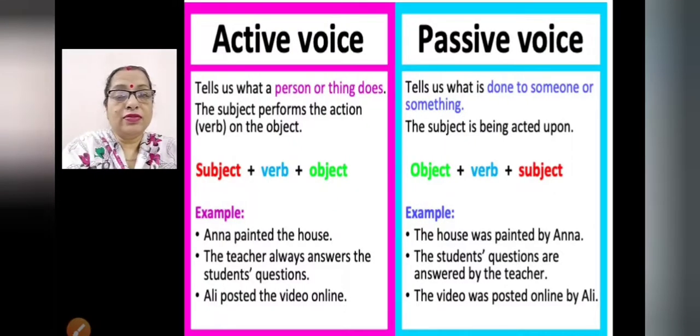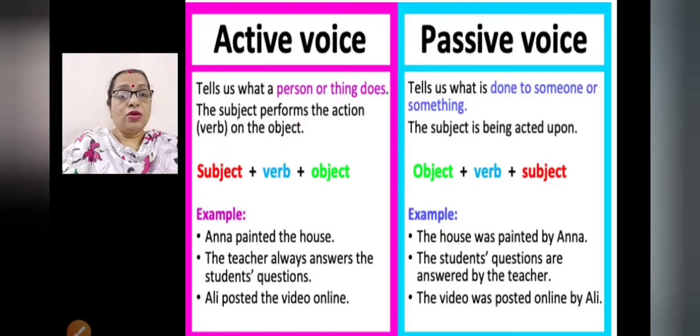In passive, just see, the subject is being acted upon. So what is the structure? Object plus verb plus subject. So let us see the examples. Anna painted the house. Here subject, then verb and then object. Just see the passive. The house was painted by Anna.